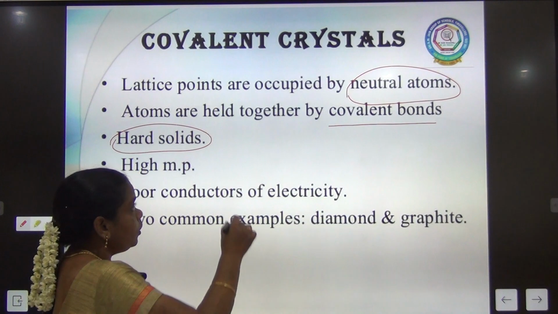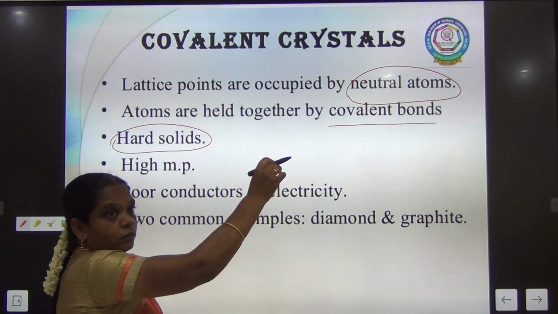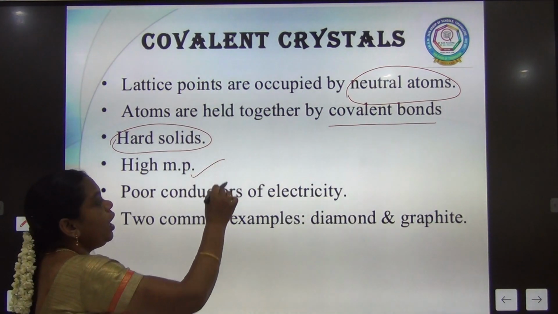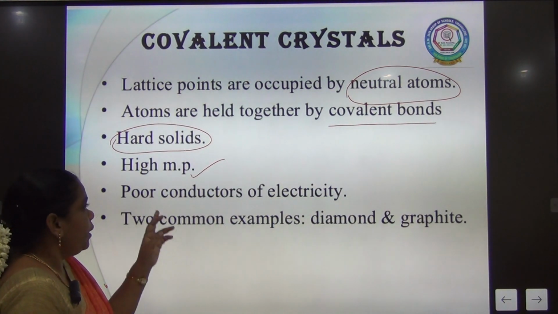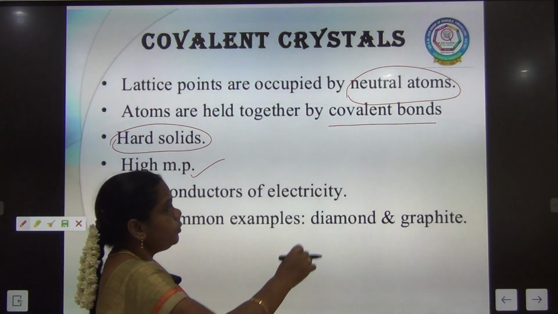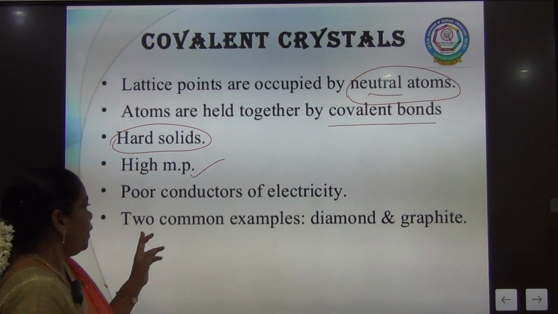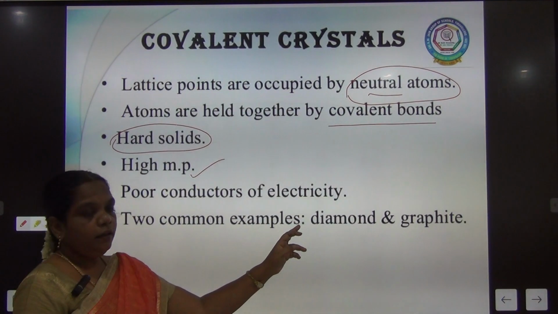And also, due to this strongest force of attraction, they all have a high melting point, and they are poor conductors. Why are they poor conductors? Because neutral molecules are present. Then the examples: diamond, graphite.